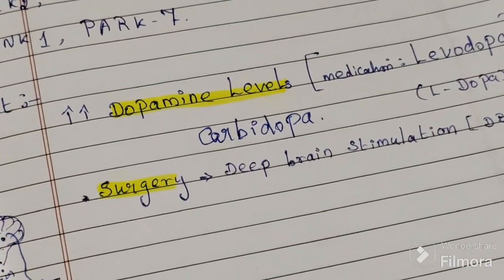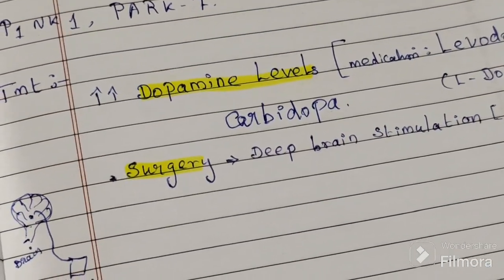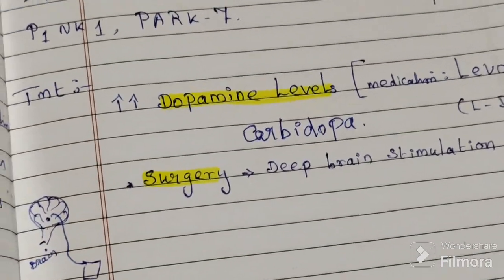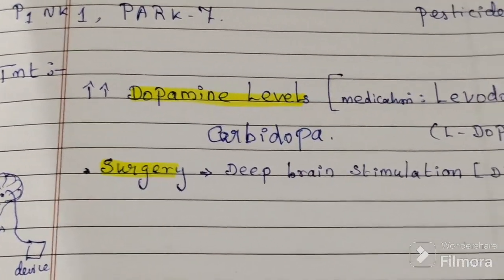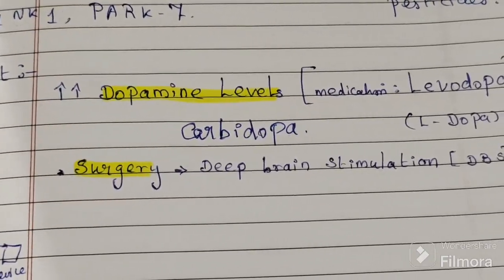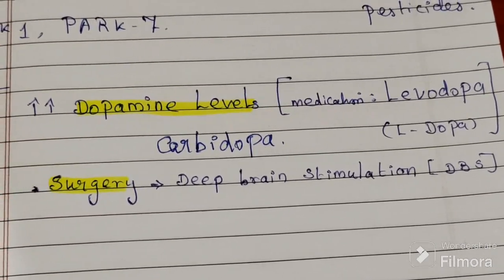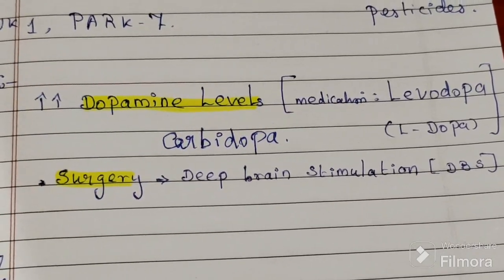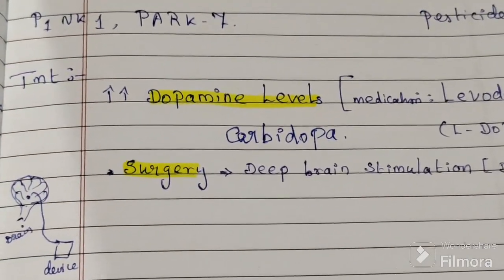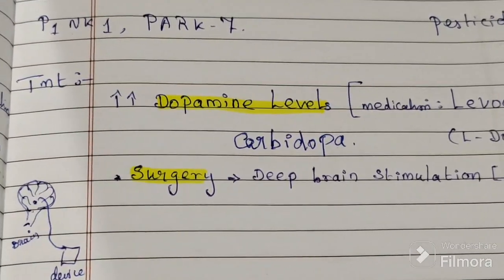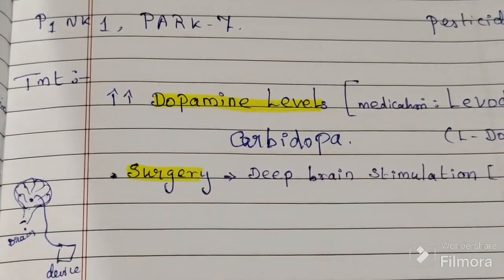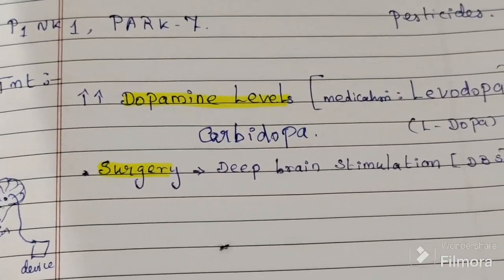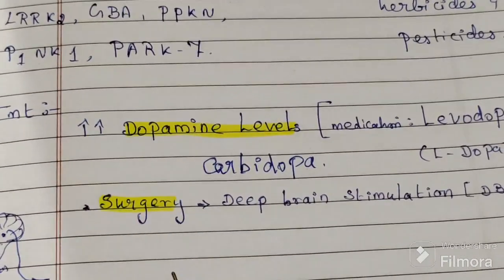If people do not respond to medication, surgery may be recommended. Deep brain stimulation involves implantation of a device called a neurostimulator, which sends electrical impulses to a specific part of the brain.